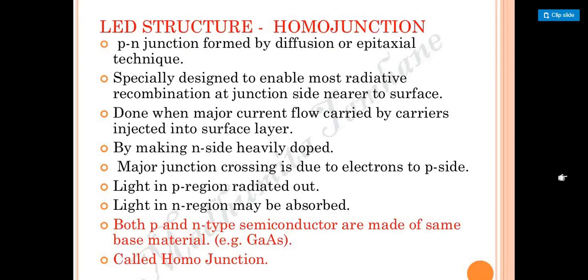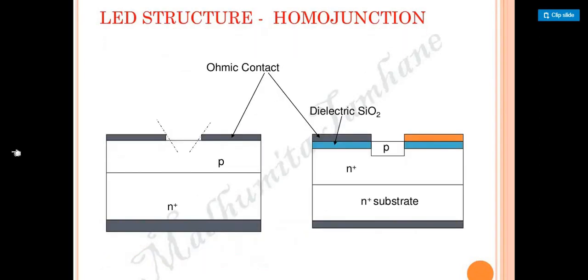From the same material we get that kind of junction, which is considered to be the homojunction. So this is how the LED structure has been designed. What are the things we have learned? We are passing light from this end, right? We had a p substrate and an n plus substrate there. When we add these two and make a contact using the ohmic material, we are going to get this homojunction.